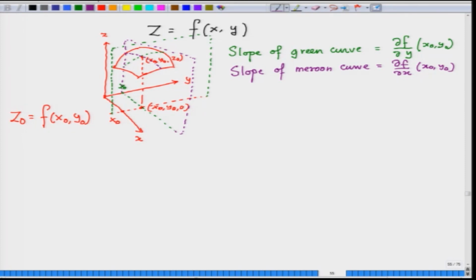Now, how far we can take the geometrical explanation? Suppose now we draw a tangent plane passing through x naught y naught, that is, you imagine something like this, the z axis, the x axis, the y axis.